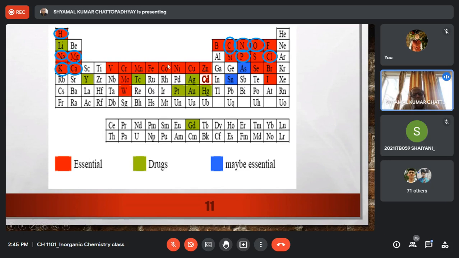Cobalt, rhodium, iridium. Here also only cobalt is essential. Rhodium, iridium are not essential. Nickel, palladium, platinum. Again, nickel only is essential. Palladium is not essential.